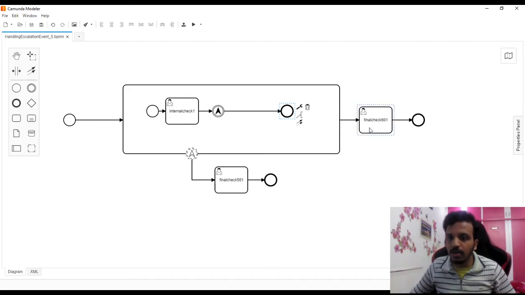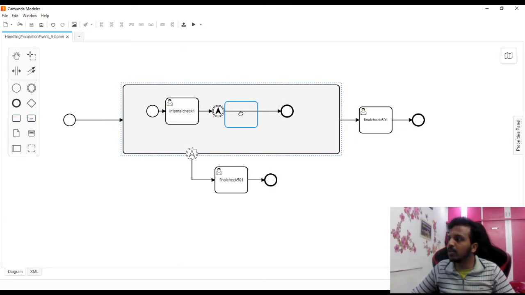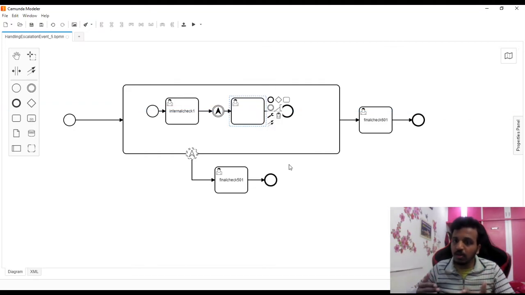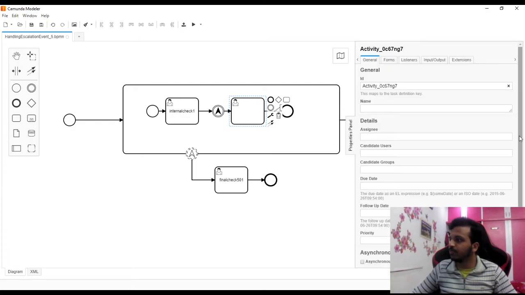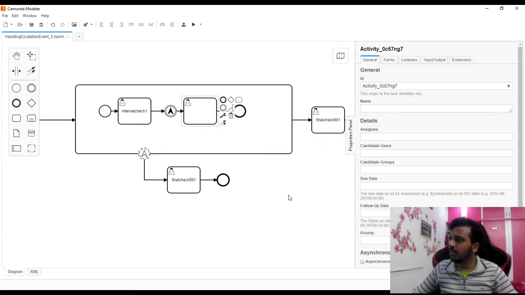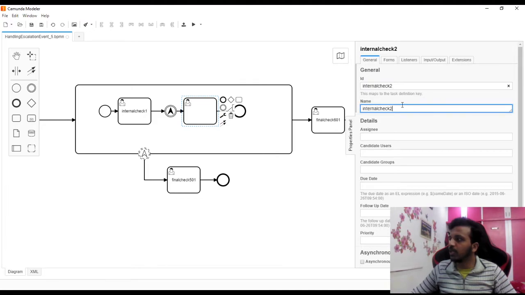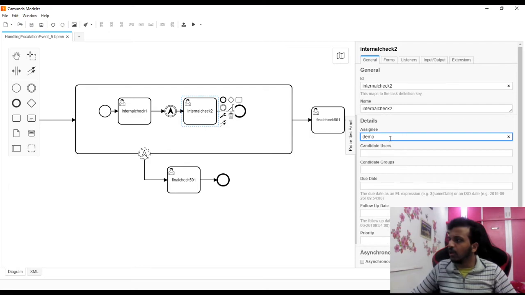Okay, so now what we can do is, let's add a persistent task. So if I copy this and paste it, let's say this is a user task. Now user task is what? It is a persistent state. So let me get back to this, and let's say this is an internal check 2, copy paste. This is internal check 2, and we will assign it to demo. So we are good here.